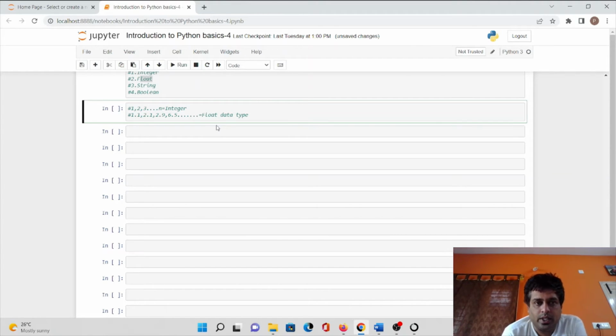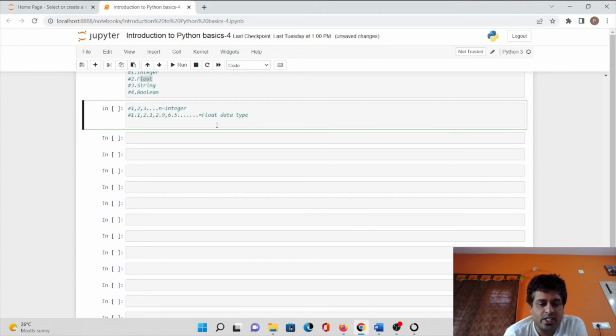The third data type which we are going to discuss today is string. Anything which is present in between double quotes or single quotes is considered as string data type. You can mention any name, or you can mention India, or history, or Python.